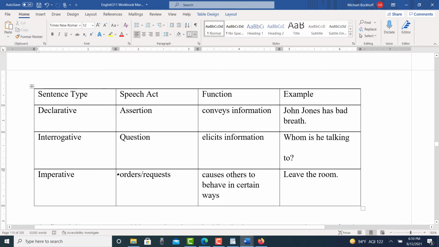Imperatives, the speech act, order, request, function, causes others to behave in certain ways. For example, leave the room. So this is what we call direct speech acts in terms of sentence type, speech act, function, example.